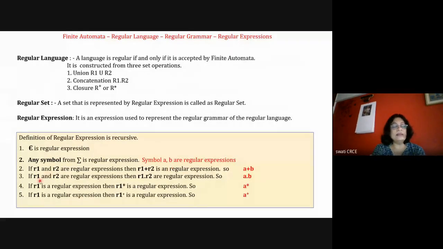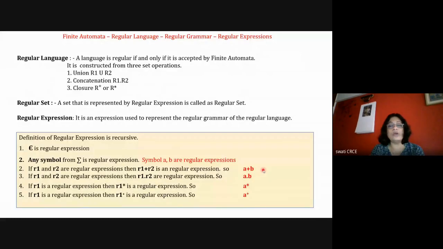Now in the third definition, if R1 and R2 are regular expressions, then R1 plus R2 is also a regular expression. So now A and B are regular expressions, and if I write A plus B, that is also a regular expression. Remember the important point that plus means or.